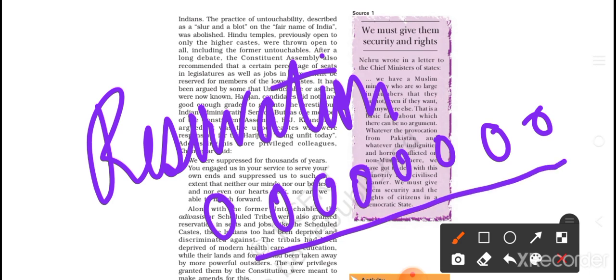If a few people pass that exam, then those people will come and sit on these seats. All right. Now, suppose there are people, one who belongs to a higher caste, one who belongs to the lower caste, one who belongs to a tribal community.